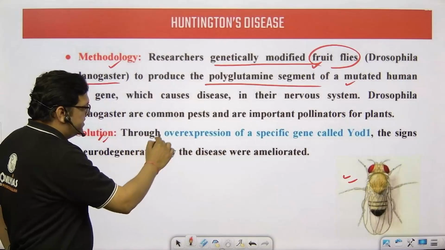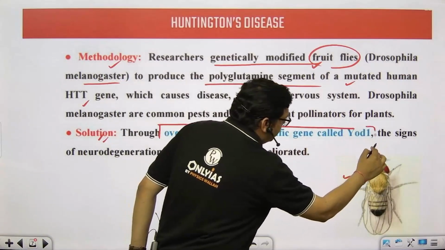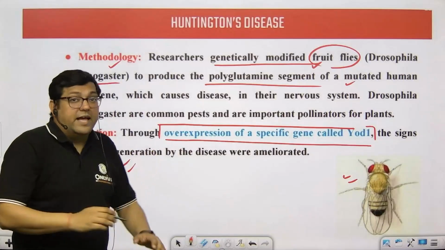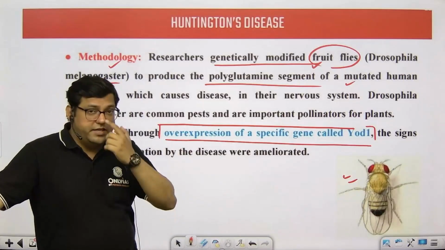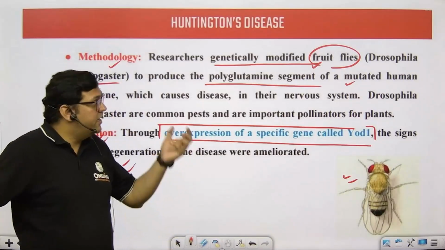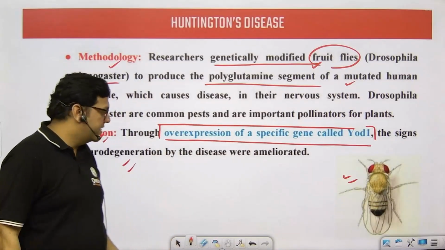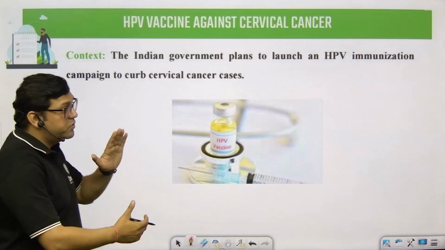So the solution is that the overexpression of the specific YOD1 gene helps us in limiting the symptoms of Huntington's disease. This is the aspect of the research which is there in the current affairs. Moving to the next topic.